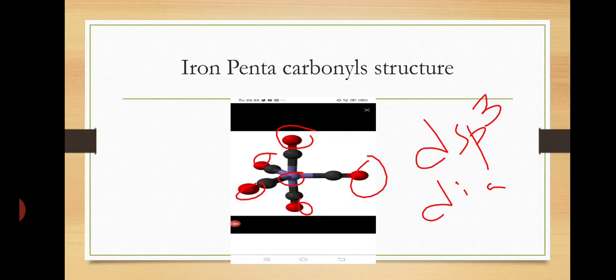Each CO molecule donates one pair of electrons. So a total of 5 CO ligands are present. These 5 CO ligands donate one pair of electrons each to the empty orbitals of iron and form the complex Fe(CO)5. Here the hybridization is dsp3, the magnetic property is diamagnetic, and the structure is trigonal bipyramidal.